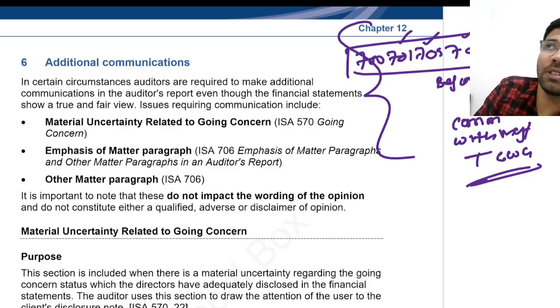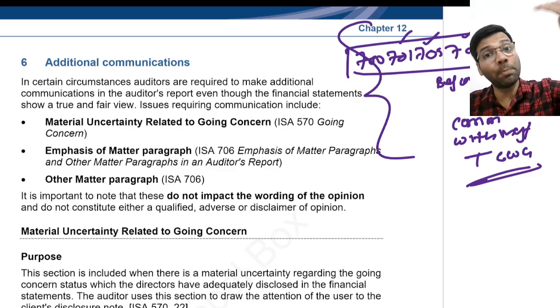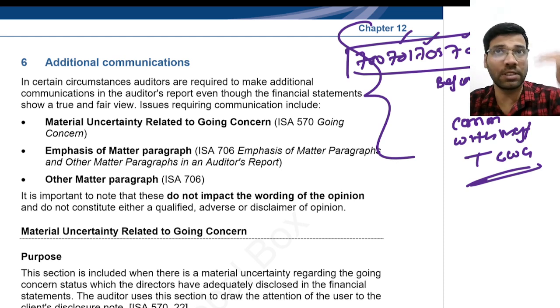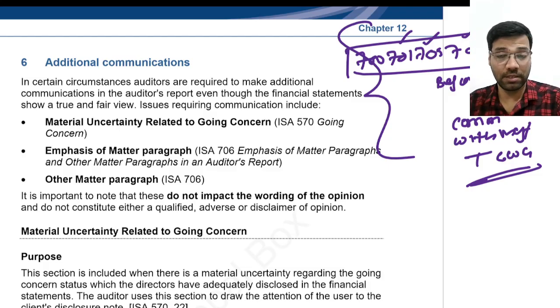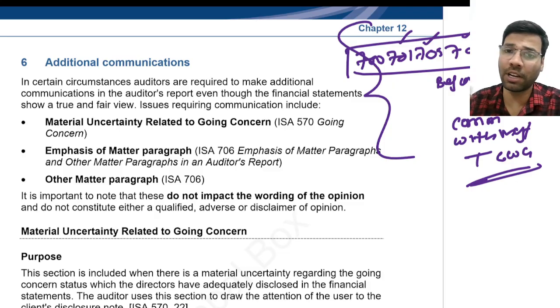And always remember, key audit matters will be below the basis of opinion paragraph. First come the title, addressee, opinion, basis of opinion, and then key audit matters and other paragraphs. So key audit matters will always be below the basis of opinion paragraph. Remember this point. Are we all clear up to here?